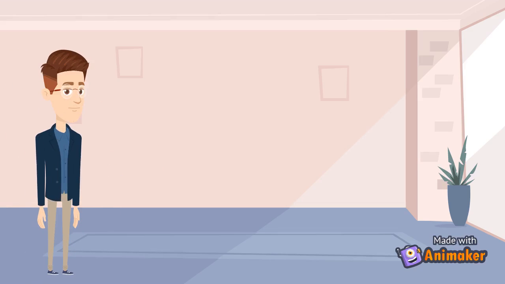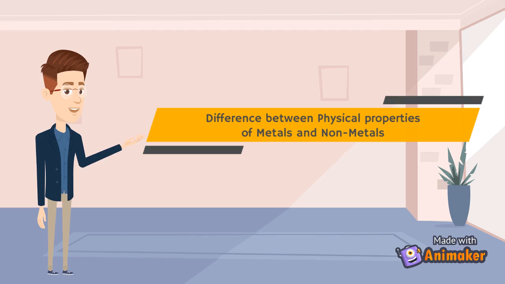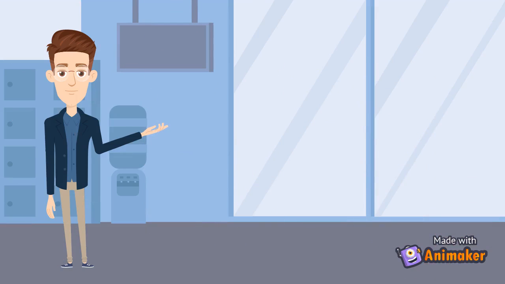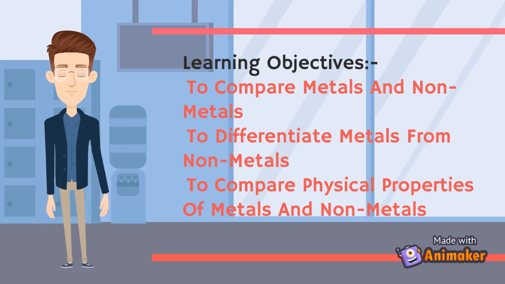Hope you are fine. Today we will learn the difference between physical properties of metals and non-metals. Let's begin. Learning objectives: to compare metals and non-metals, to differentiate metals from non-metals, and to compare physical properties of metals and non-metals.